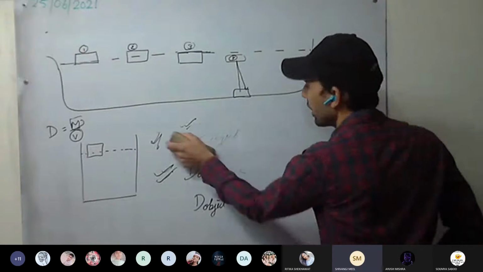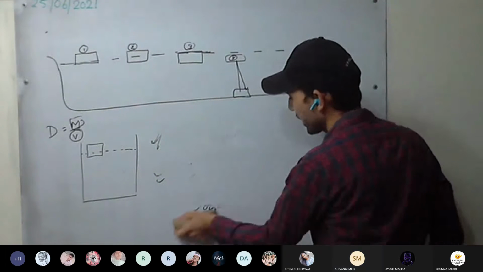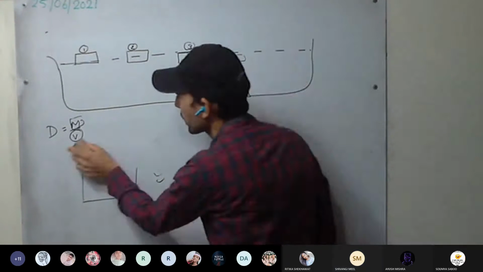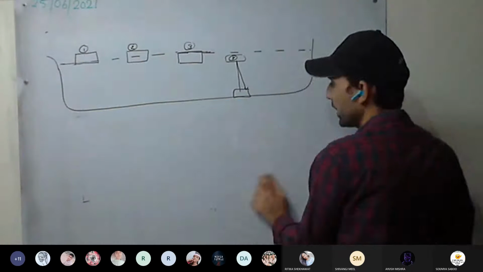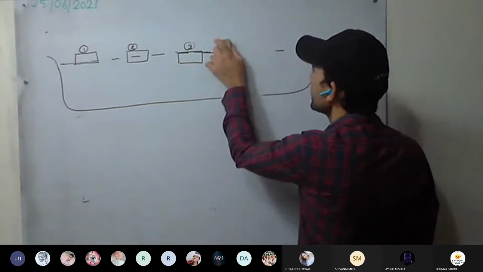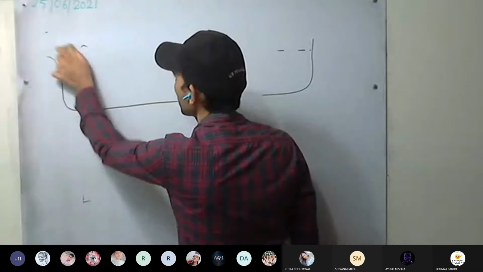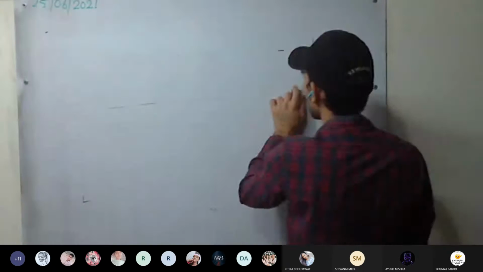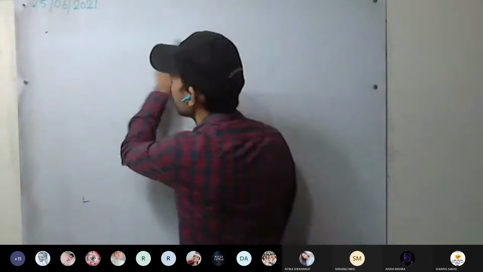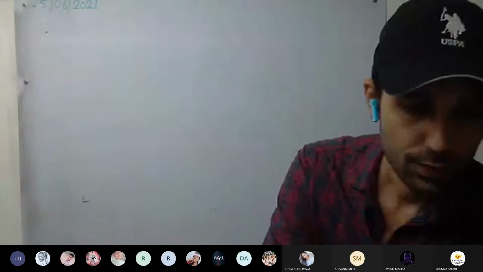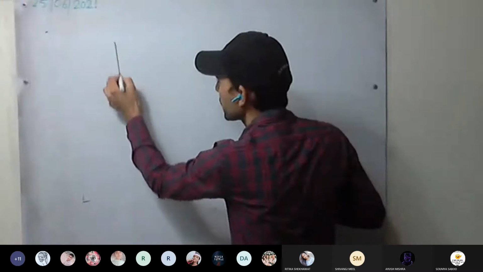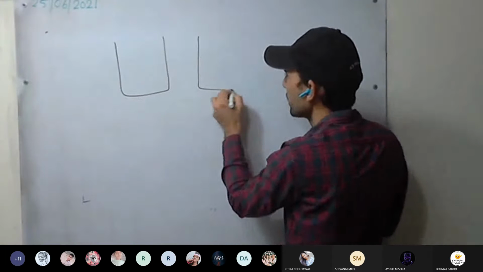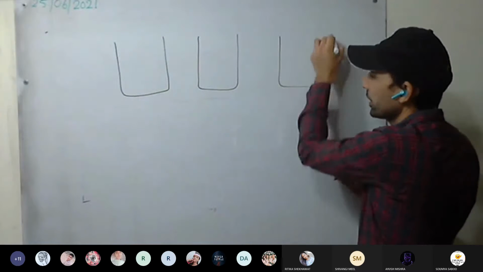Yes, sir. Now, there is an activity provided in your book. We are taking three different objects. One is made of iron, second of wood, and third is cork. So first, we are taking three beakers.